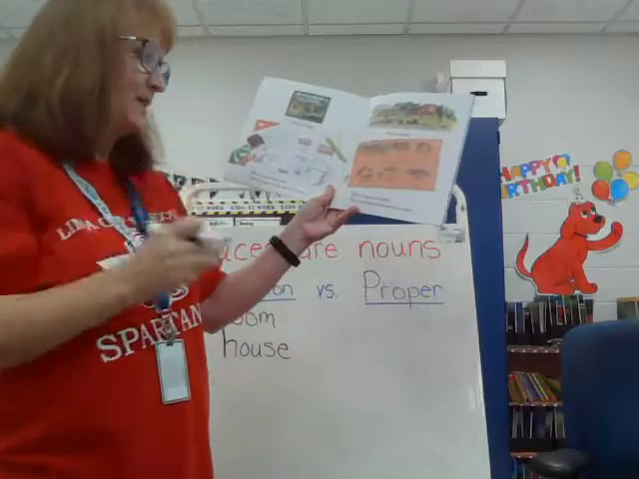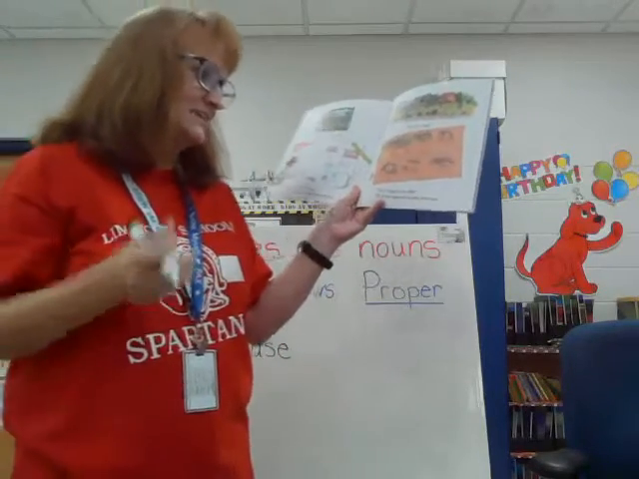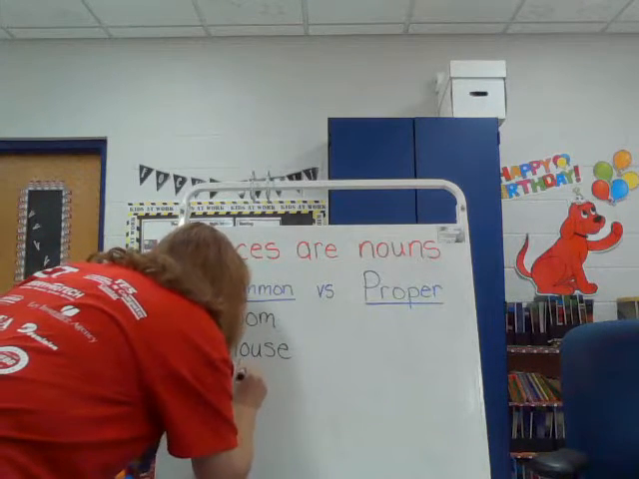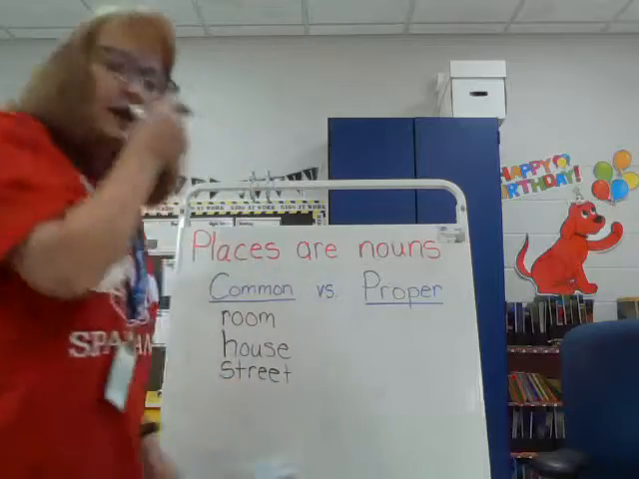This is my street. This is a map of my street. This is my house on the map of my street. Now, another place is the street. Now, streets do have specific names, but she just says, this is my street. She didn't give it a specific name. So I'm going to put street under common nouns, but I want to talk to you because let's think about